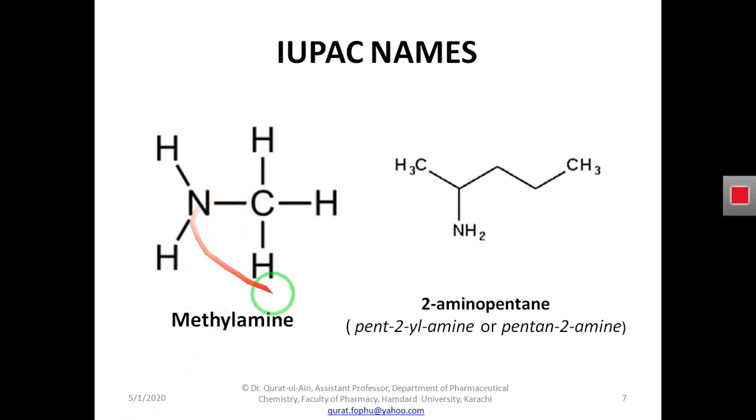Dear student, kindly keep in your mind, when we have to write the name of this functional group, that is amine, in the prefix, we will use amino. Or if we have to write this functional group in the suffix, we will write it as amine.